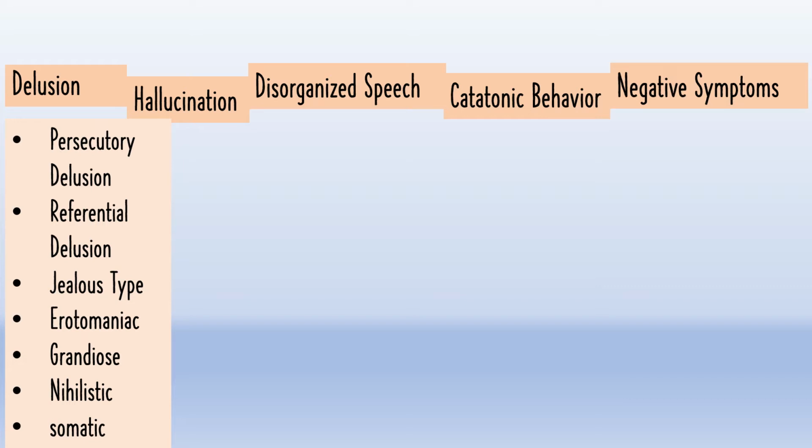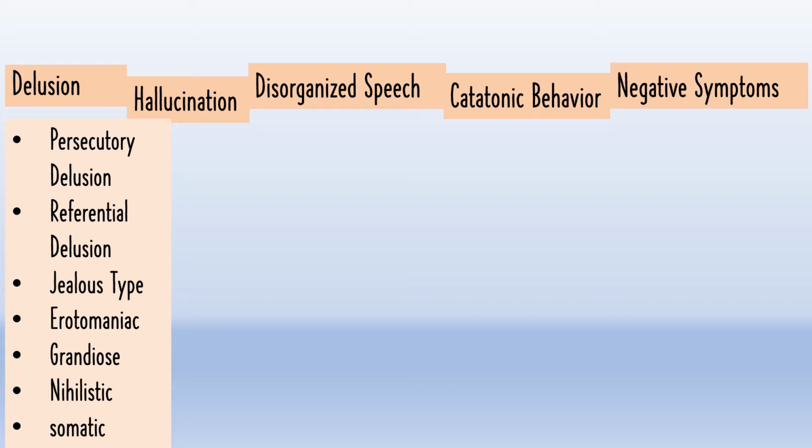The number one is persecutory delusion, in which a person thinks that an organization or any group is chasing him and trying to harm him. And referential delusion indicates that a person thinks that every environmental cue, every comment, every gesture is pointed or directed towards him. And the jealous type includes a belief that the person's partner is unfaithful and deceiving him. And erotomanic delusion is a delusion in which a person thinks that someone is in love with him and is maintaining a secret contact with him.